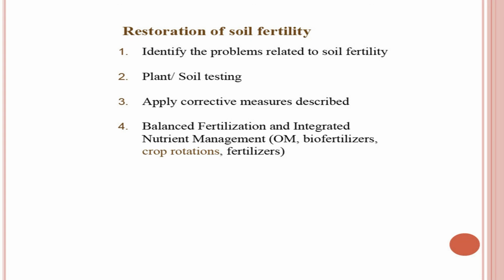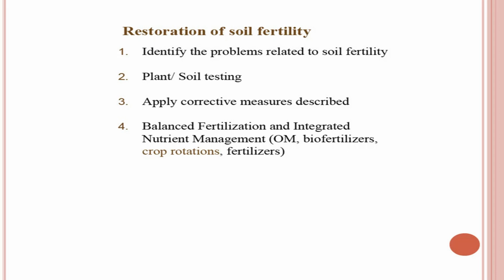Then next is integrated nutrient management. Integrated nutrient management is a concept where we combine all the available sources of nutrient like organic manures, biofertilizer, crop rotation and fertilizer. Make the best combination of all these sources so that the environment remains safe, farmers get maximum benefits or economic returns, and also it is environment friendly. The health of the environment, health of the soil, and also health of the people is improved if we follow integrated nutrient management.